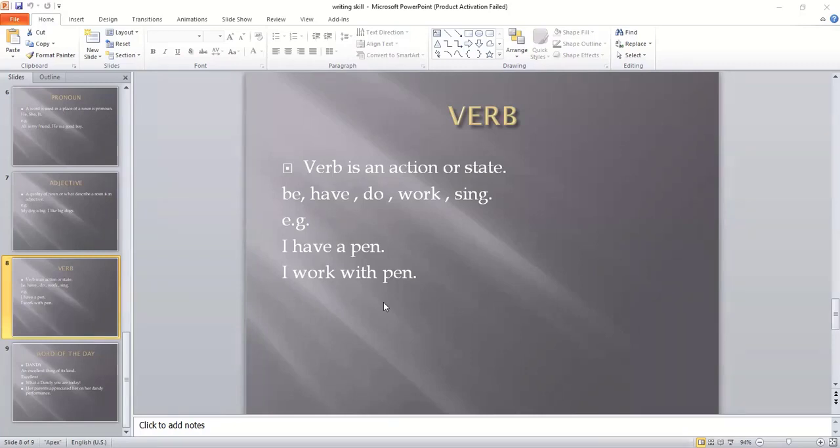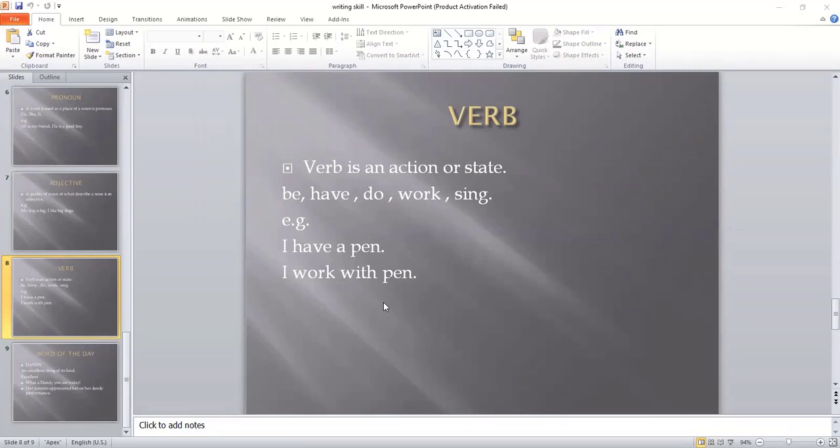Thank you so much. But why is have a verb? Which kind of verb is have? Is it a state or an action? I have a pen is a state verb. Okay, it's a state verb. And why is it a state verb? Because it shows the condition.